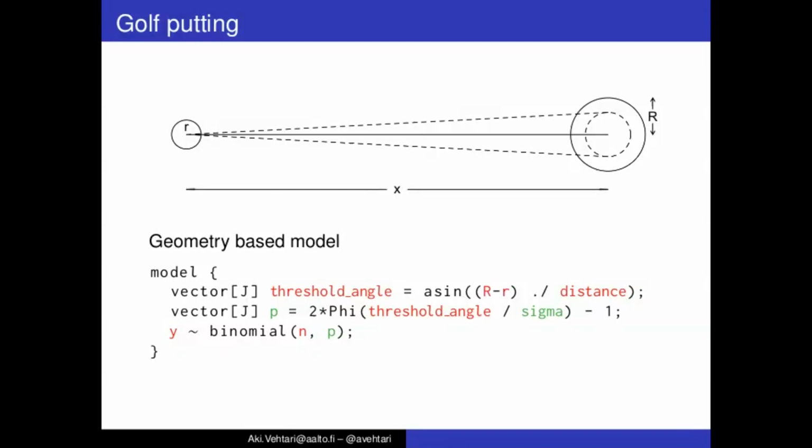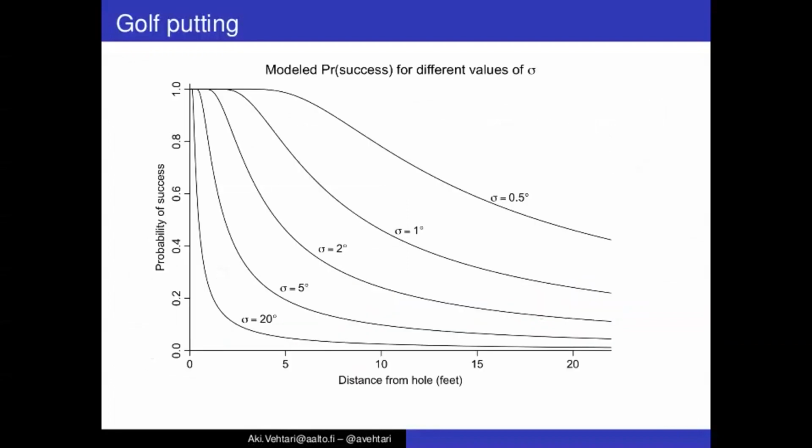Before looking at what we can learn from the data about the sigma, we can also look at how the sigma affects the probability at different distances. And you can see here the higher lines are with smaller sigma and the lower lines with larger sigma, and so it seems that there's something useful in that shape.